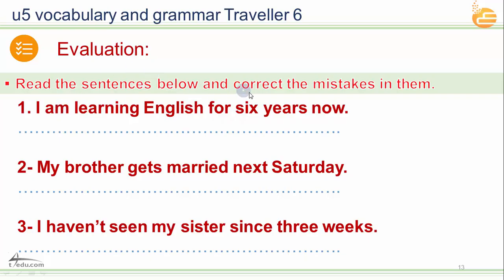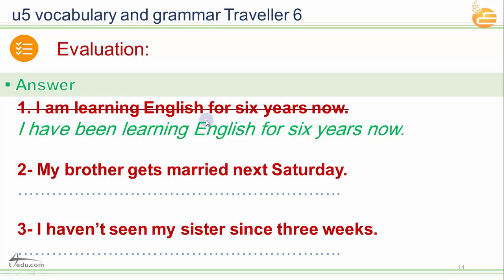Now read the sentences below and correct the mistakes in them. There are mistakes. I am learning English for 6 years. For 6 years, I am learning English. We need to use I have been learning because you are measuring time. How many years have you been learning English? You are telling me 6 years now. So I have been learning, this is the present perfect continuous. I have been learning English for 6 years.